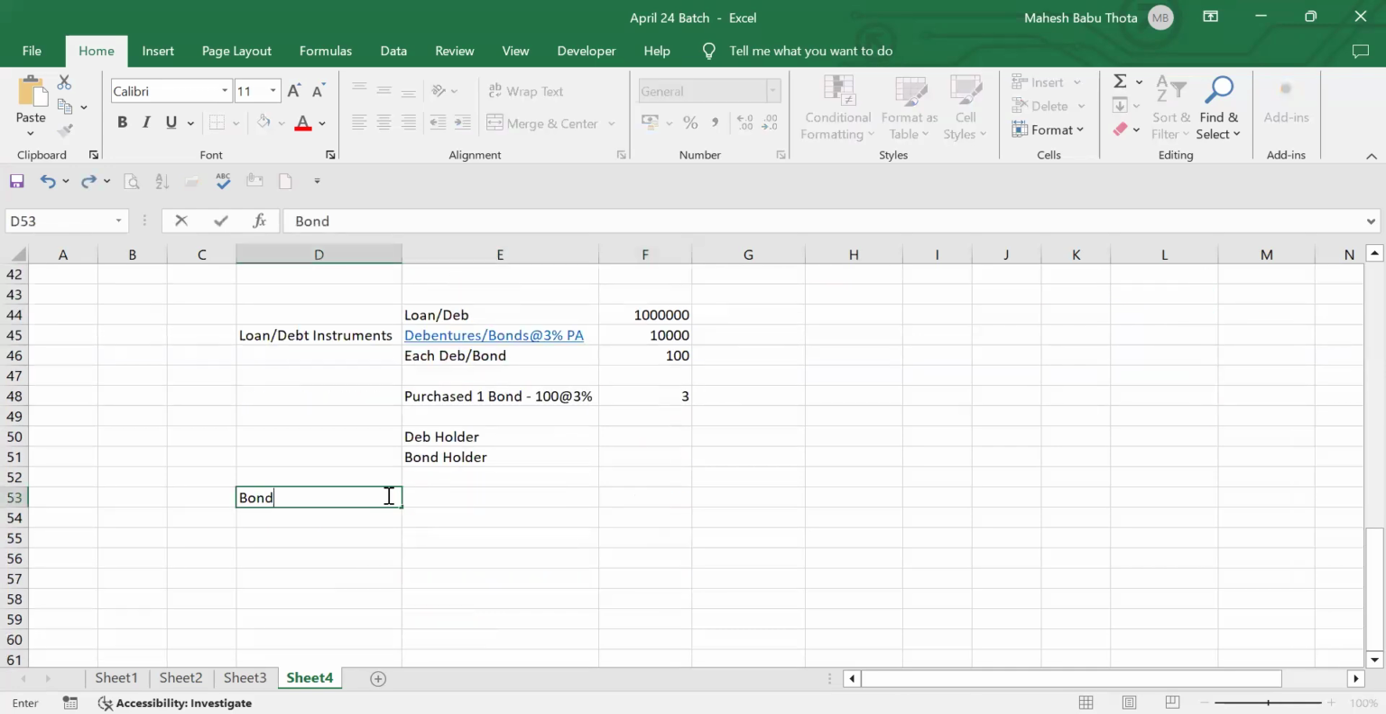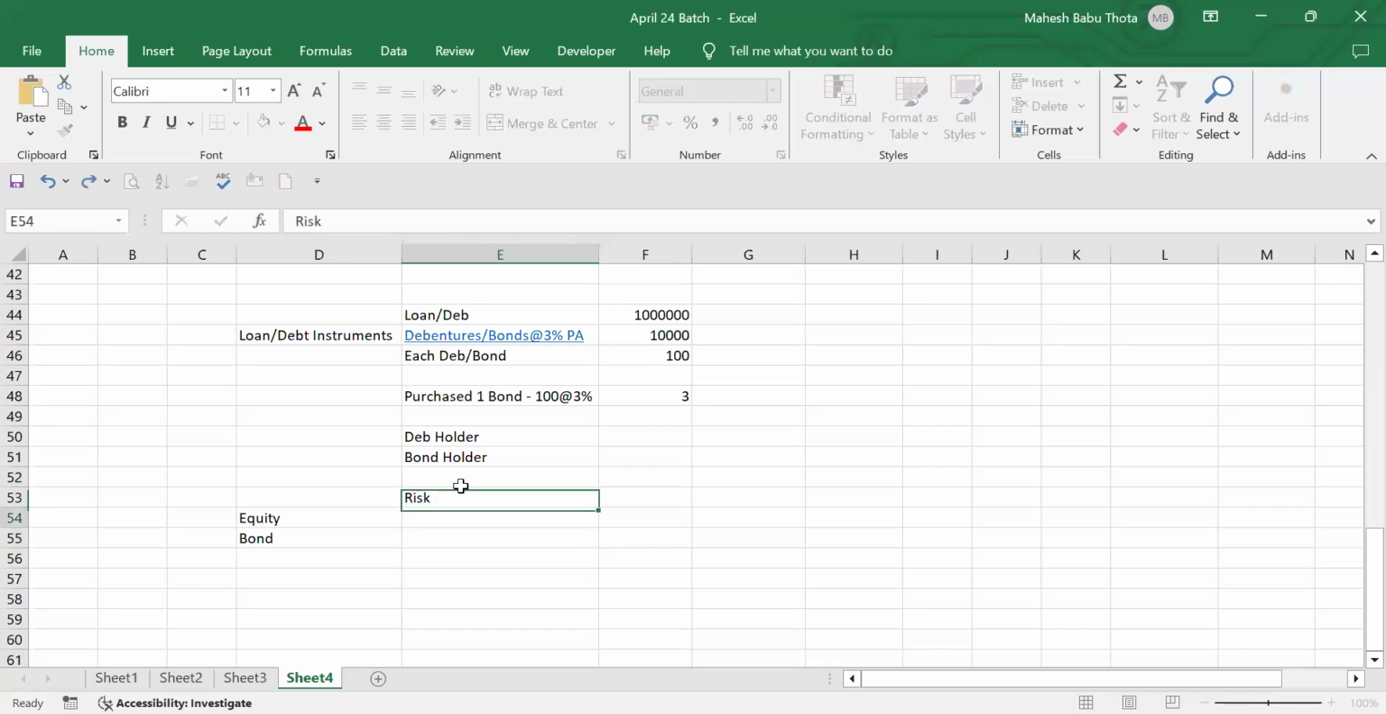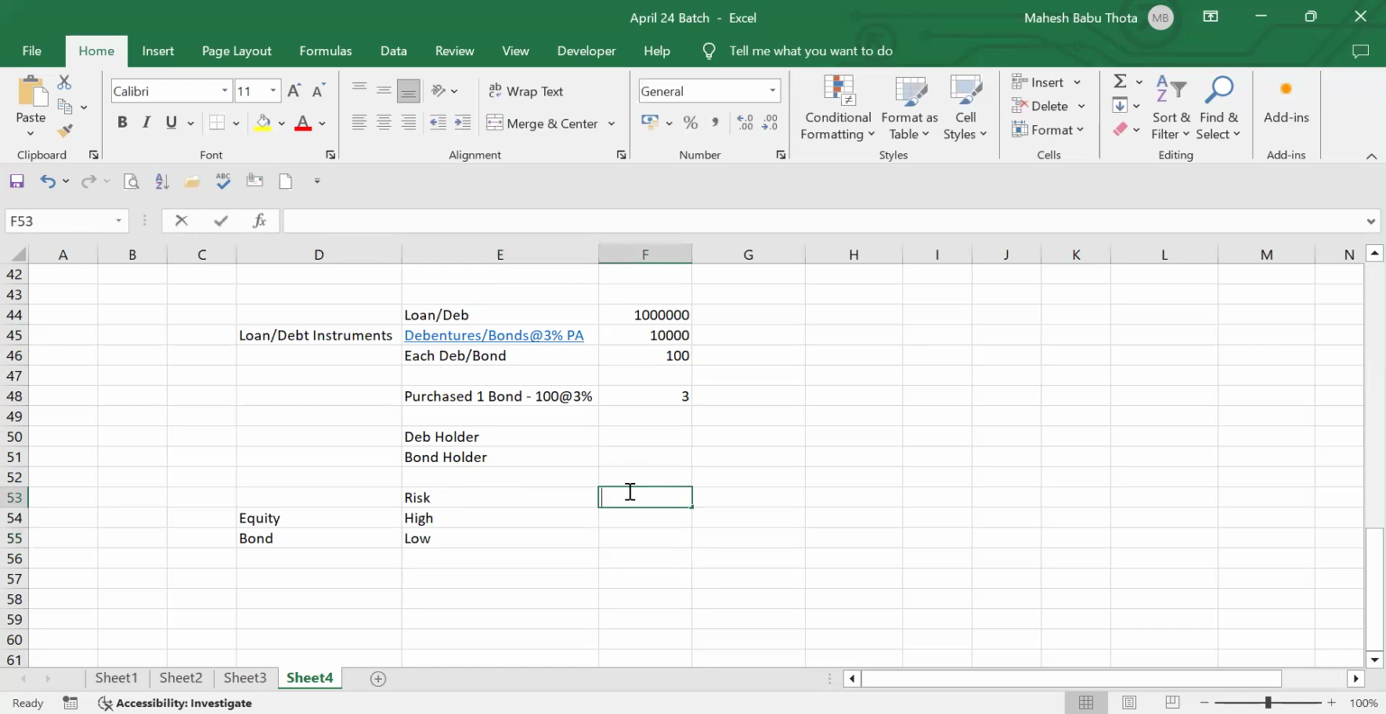Let me keep it this way. Let me type, one second: equity, and bond. We are talking risk-wise. Equity is having high risk, and bond is low risk. And now we are going to talk about return. Which one will have a high chance of returns? Equity.